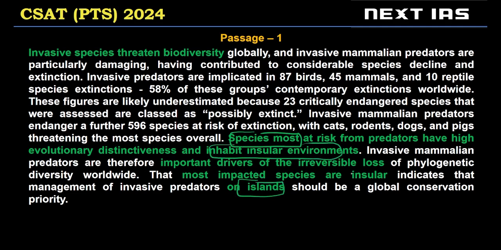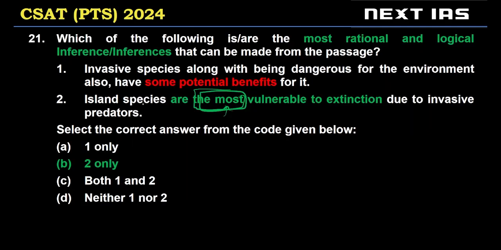Islands are those which are included in insular environments. So therefore, most island species are vulnerable, right? So island species are the most vulnerable to extinction. So two is a valid inference, right?